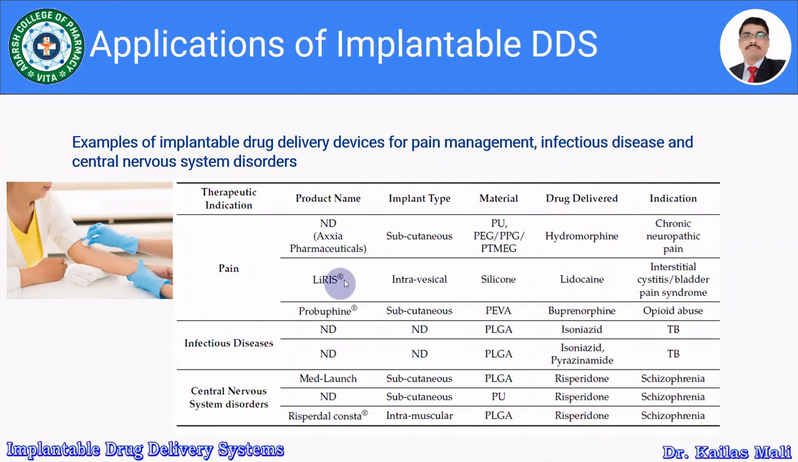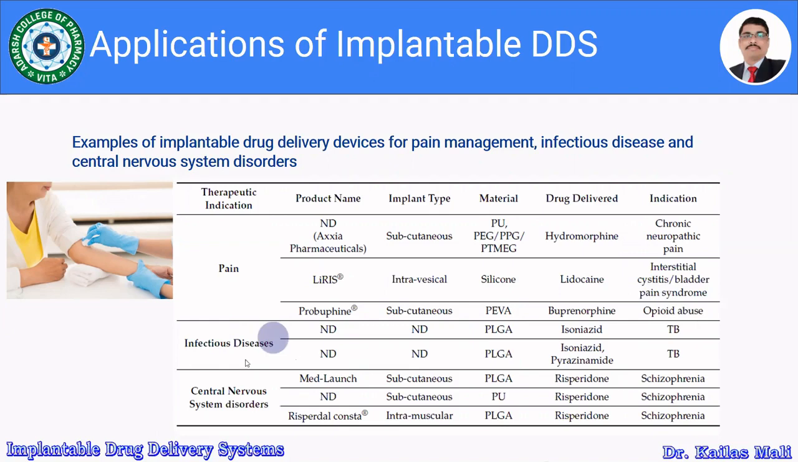Second one is Lyris, an intravesical type of implant. It is manufactured using the polymer silicone, which contains the drug lidocaine. It is used for interstitial cystitis and bladder pain syndrome. Then Probuphine is a subcutaneous type of implant. It is manufactured using PEVA, which contains the drug buprenorphine, and it is used for opioid abuse.